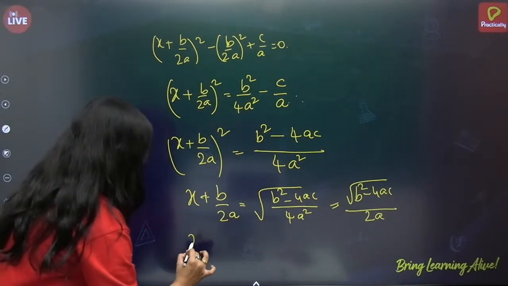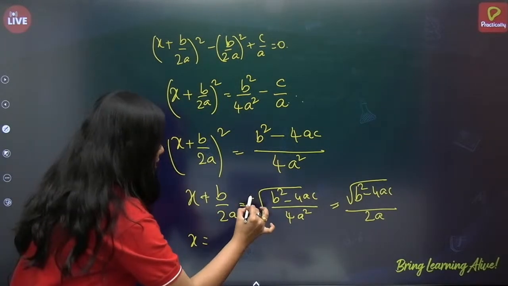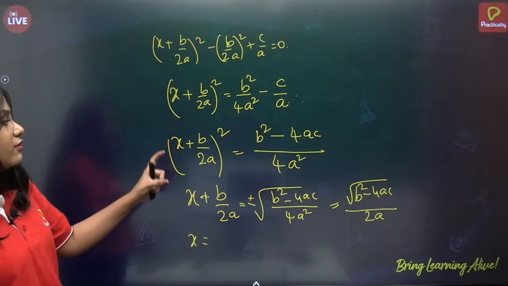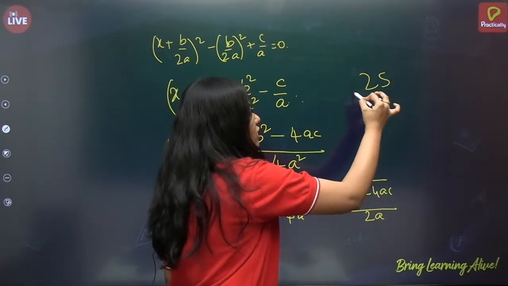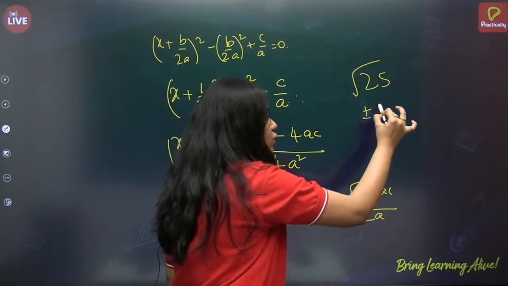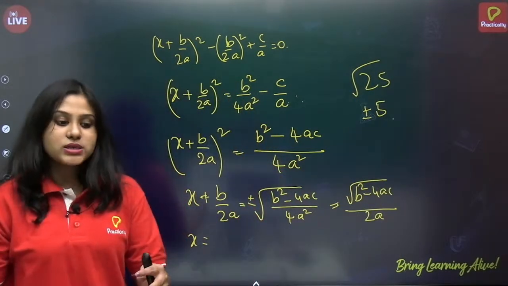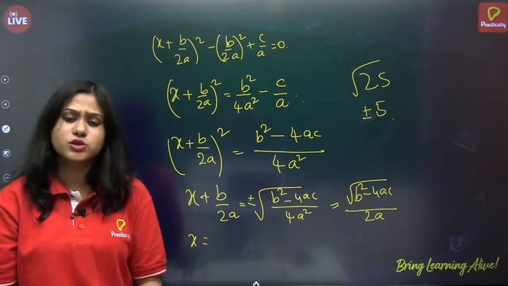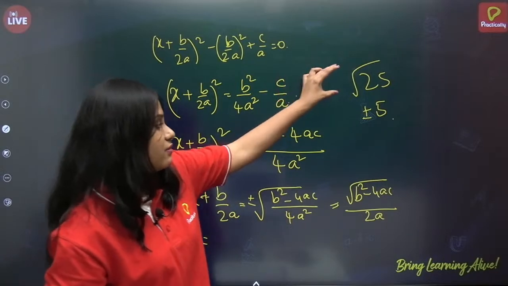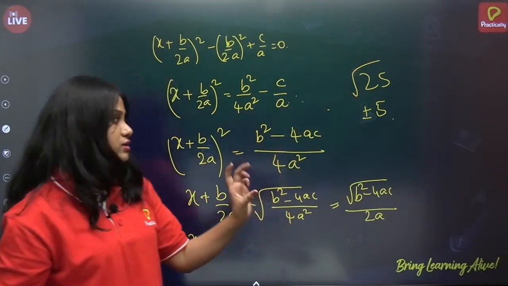Now, x is equal, so this will be plus or minus. So whenever finding roots, suppose let us take 25. So what is the root of 25? It is plus or minus 5, correct? Because minus 5 into minus 5 is 25, plus 5 into plus 5 is also 25. That is why whenever we take roots, we take plus or minus, okay?